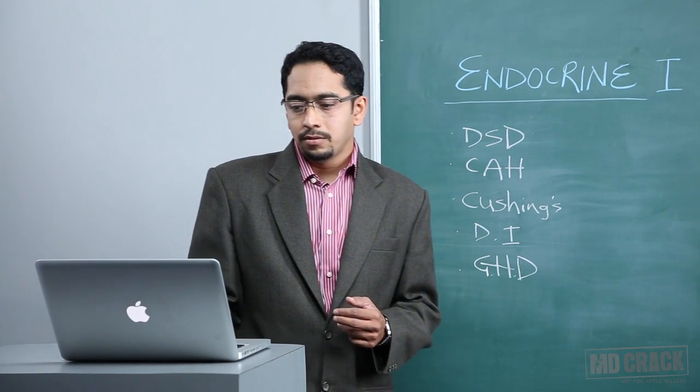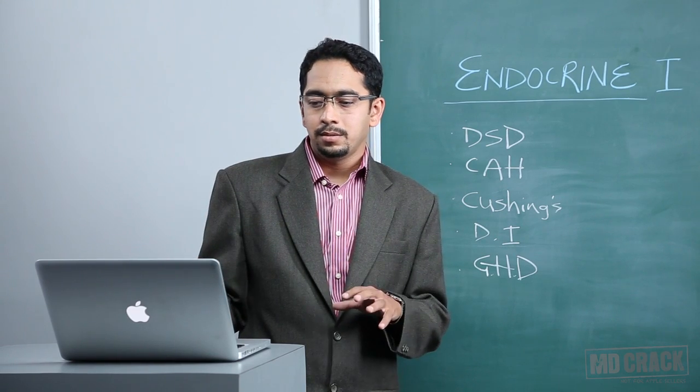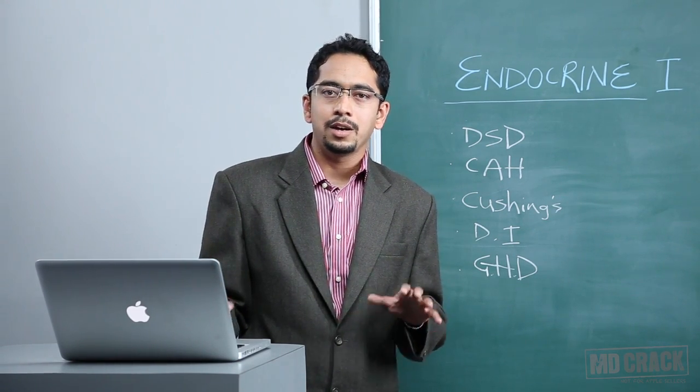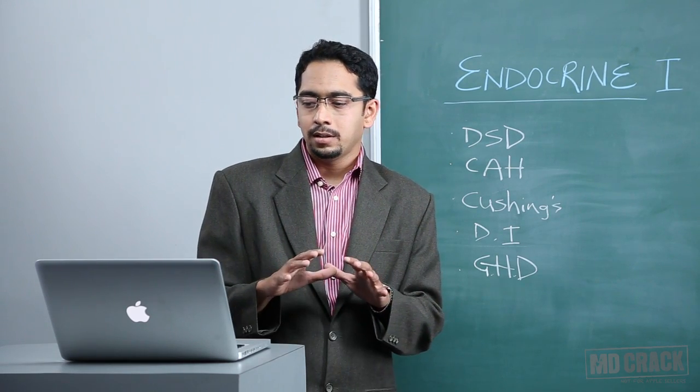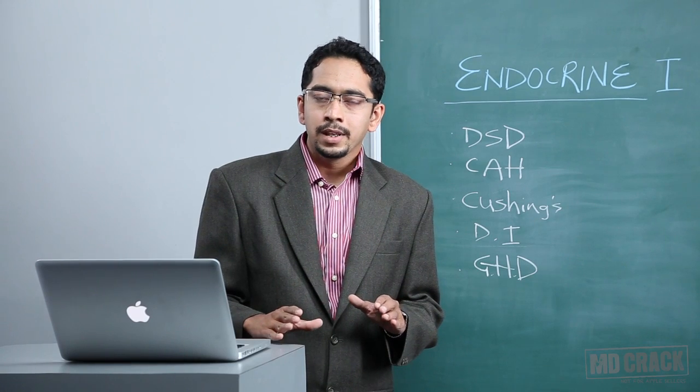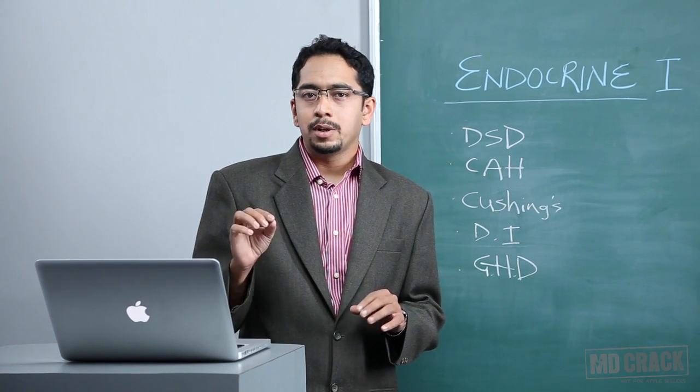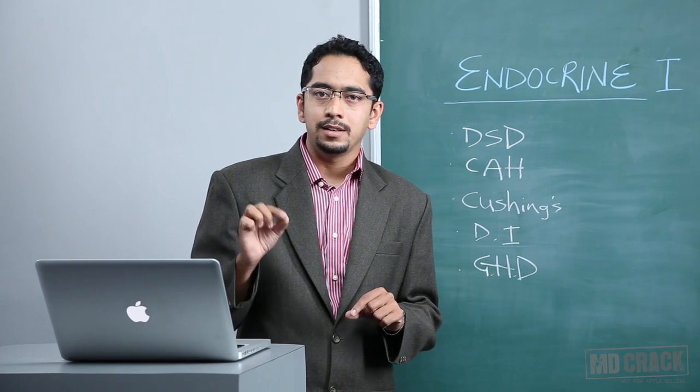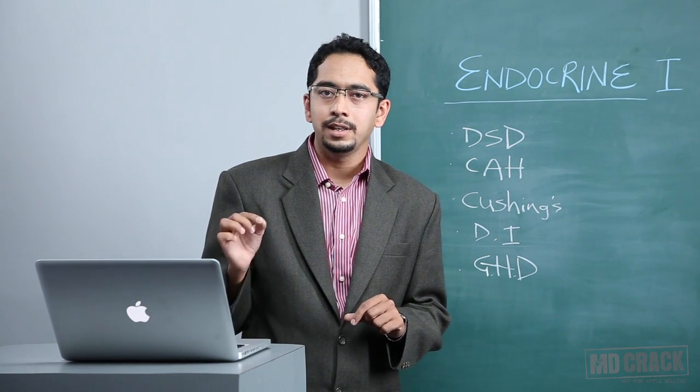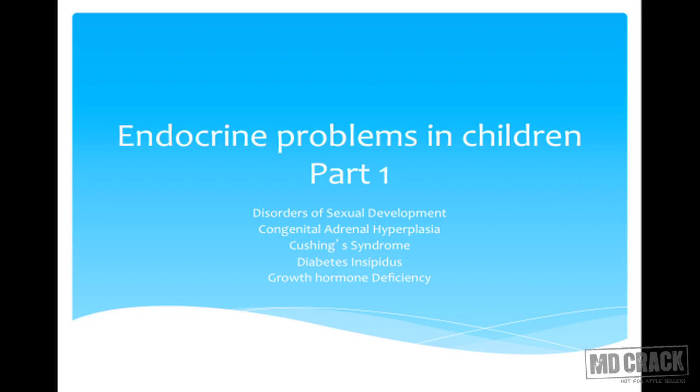So what we are going to do in today's session is have a bird's eye view of the endocrine disorders in children, and at the end I will give you some tips on how to remember various disorders and certain key points in each disorder. In today's part, we are going to cover various disorders of sexual development, congenital adrenal hyperplasia, diabetes insipidus, Cushing syndrome, and at the end, a brief idea about growth hormone deficiency.